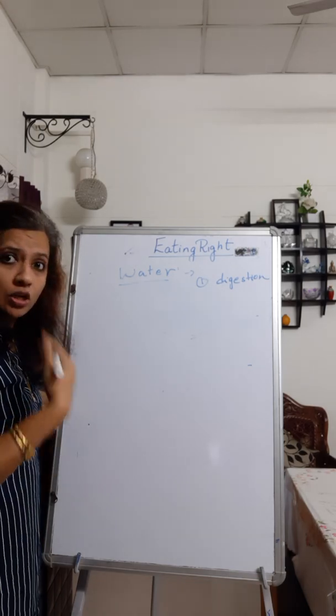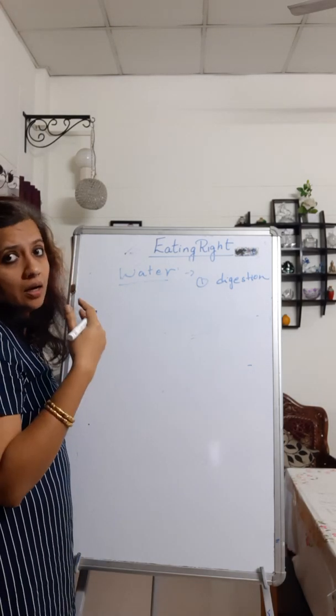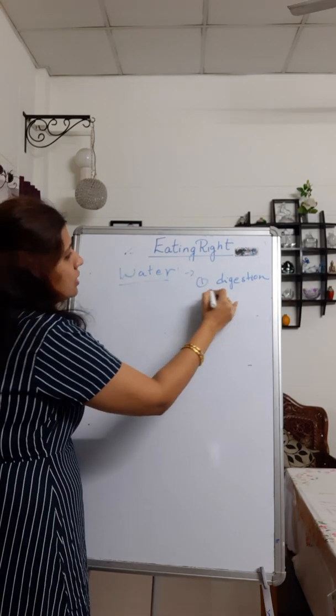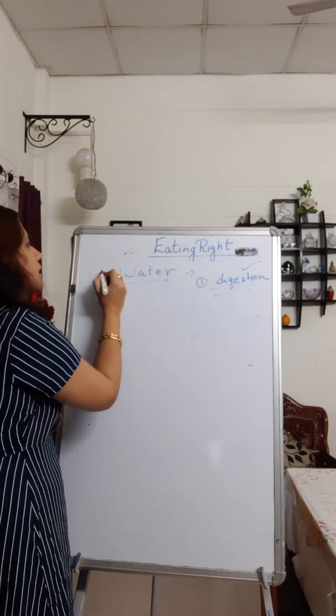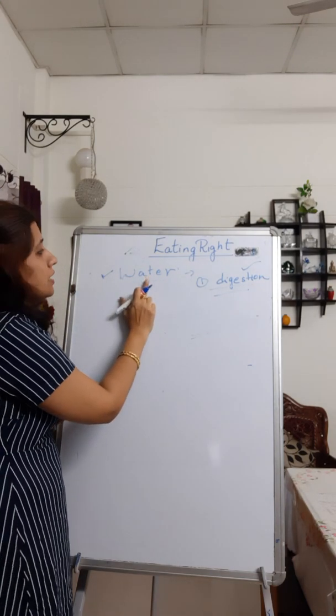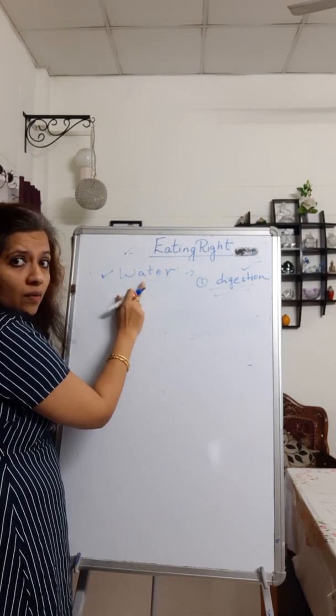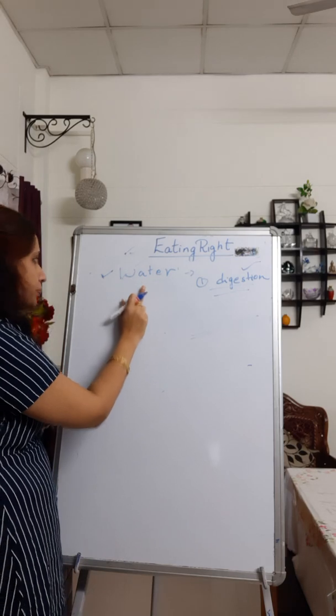It helps in transportation also. It helps to regulate the body temperature also. So your body needs to have water. This is another important thing that you should include in your diet. Always consume a good quantity of water.